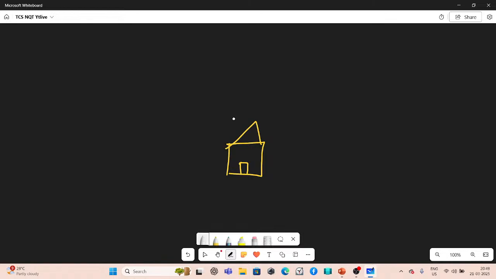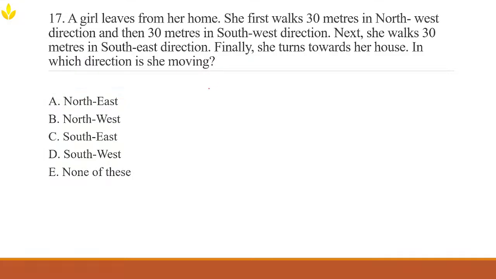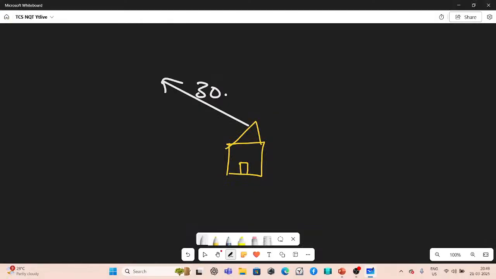See, this is north, straight up. If you start drawing straight up north, northwest, northeast, she's going there. So she first walks for 30 meters in the northwest direction, and then 30 meters towards the southwest. So she goes there, she comes back, same 30 meters.